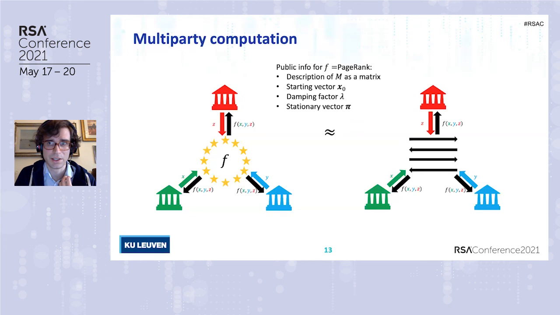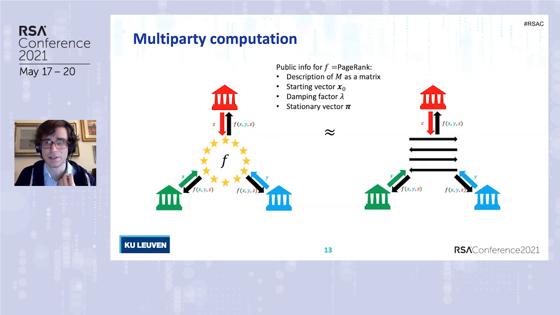So the idea is, we would like to have an ideal uncorrupted functionality F, which as a black box takes the secret inputs of the banks, computes the PageRank of the network and sends the result back to the banks. This is completely safe because this is a black box.